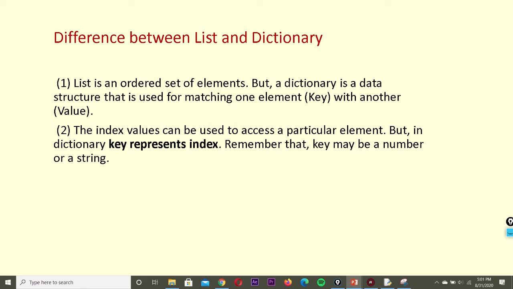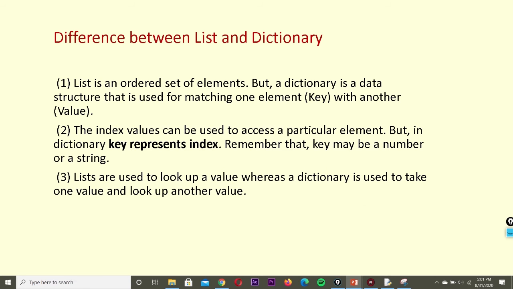In case of list, the index values generated by Python are used, but in case of dictionary, the key is used as the index, and that key should be a valid Python data type, as we already discussed, so it can be a number or a string. Lists are used to look up a value, whereas a dictionary is used to take one value and look up another value. That is, use the key and look for the value corresponding to the key. So this is the difference between list and dictionary.